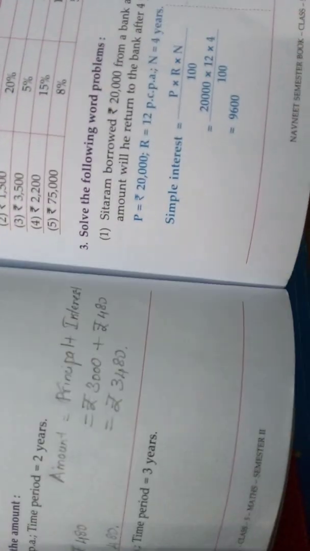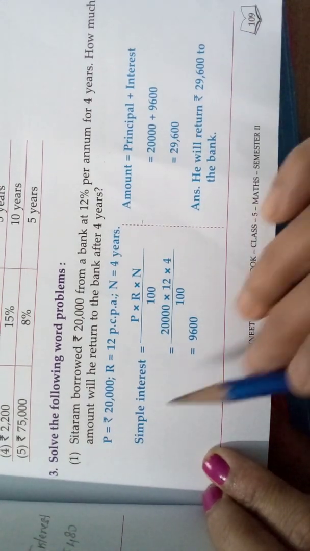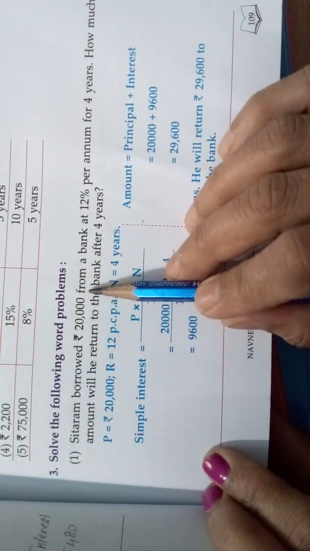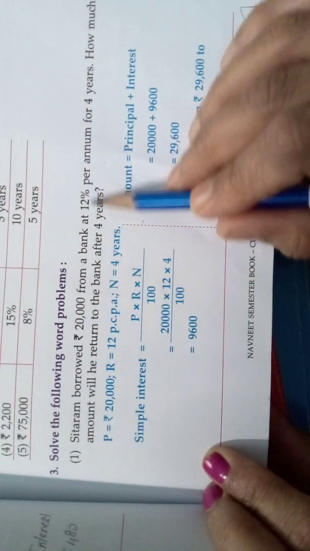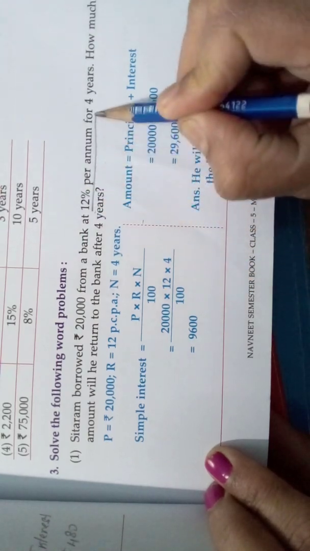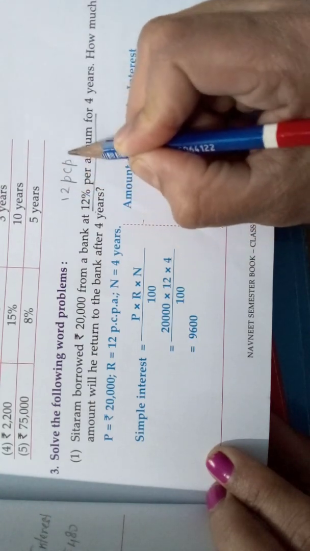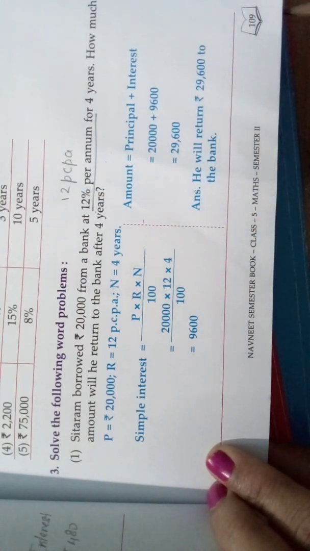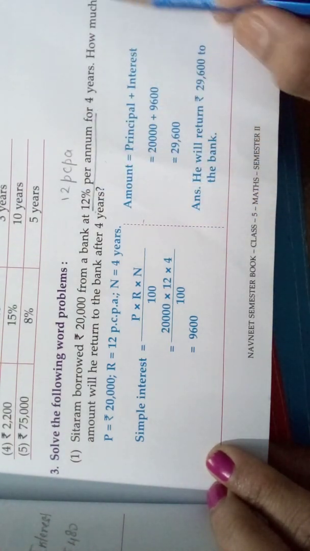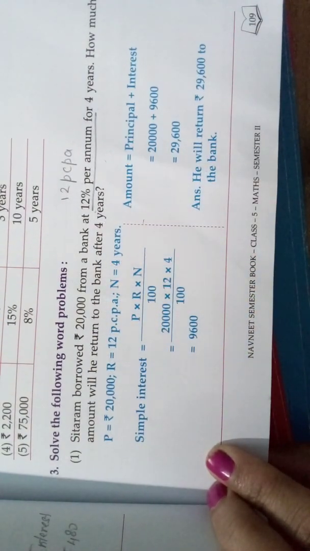Come to next page. See here, this is the word problem. What is the question? Sitaram borrowed rupees 20,000 from a bank at 12% per annum. That is nothing but PCPA, percent per annum. That way they have given it like this. Understood, children? For 4 years, how much amount will he return to the bank after 4 years? So, what should we do? We should find the interest. After that, we should find the amount.